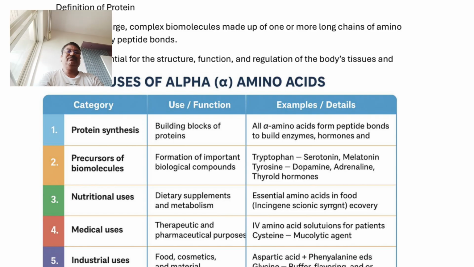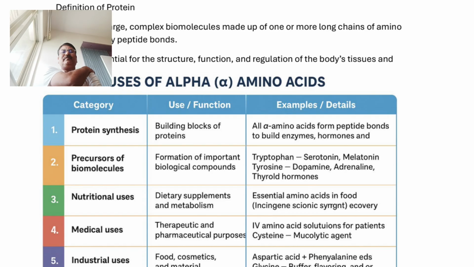Enzymes we are also going to study in detail in the next chapter. That is, protein and alpha amino acid combination gives formation of enzymes as well as hormones via regular peptide bonding. So alpha amino acids are important building blocks to synthesize protein.